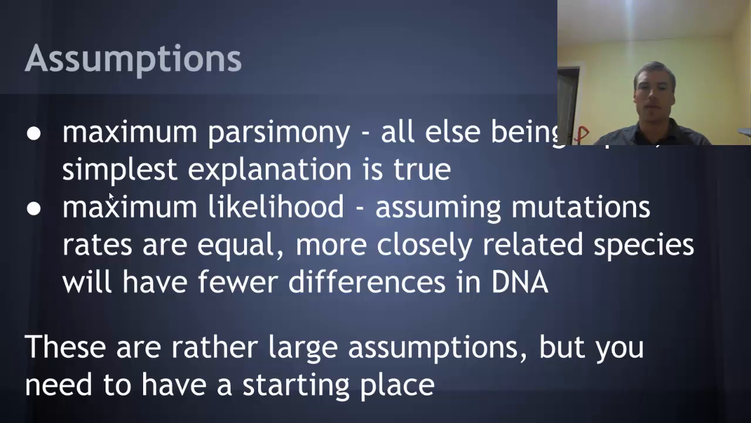And second is maximum likelihood. Basically, we assume that mutation rates are equal, and therefore more closely related species will have fewer differences in DNA. These are both large assumptions that we make. However, we need somewhere to start when we are making a cladogram.